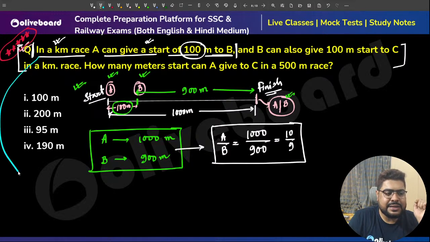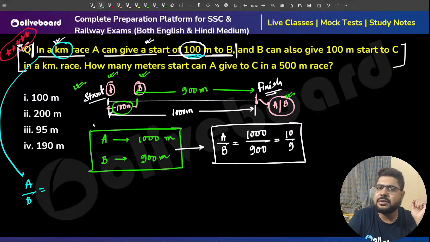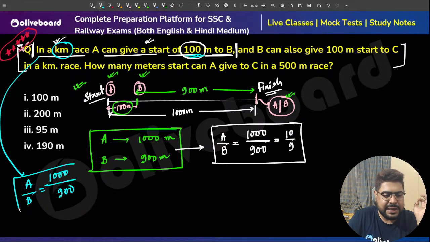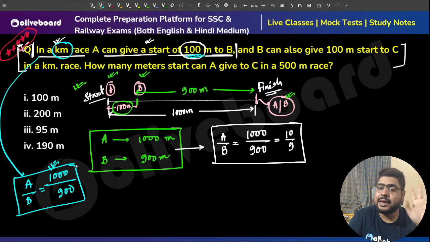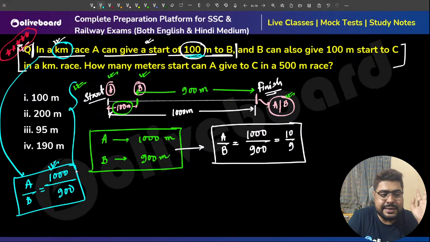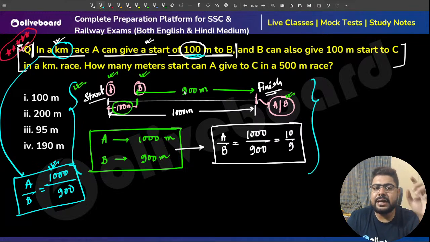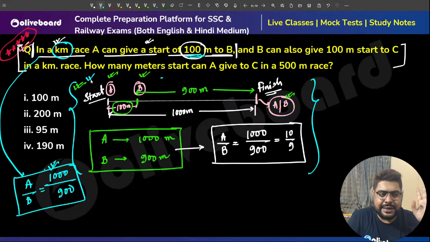Whenever you see this, you write this line directly. Sir, A by B, 100 meters start, total distance 1000 meters. Sir, A will go 1000 meters, B will go 1000 minus 100, 900 meters. This is how you will do it in the exams. But why you will do it? This is the logic. Please understand, if you don't understand this, then you don't do this. Do not do anything which you don't understand. That way you will get stuck.